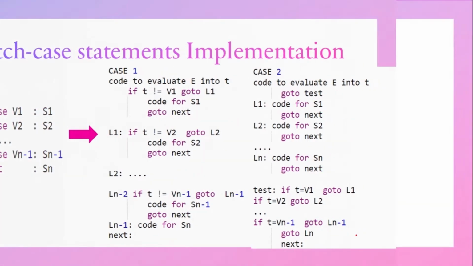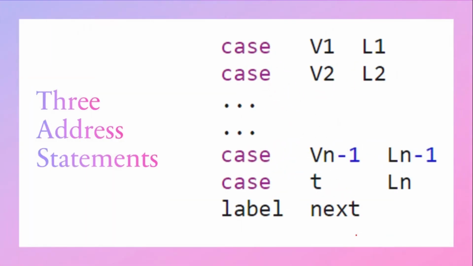So the 3 address codes will be like this. If case V1, where do we have to go? It has to move to the pointer value that contains label L1. If case V2, it has to move to the pointer value of L2. If it is case Vn-1, it moves to Ln-1. If it is case T, it moves to Ln. Then finally we move to the label next. So this is the sequence of 3 address statements generated for a switch statement.